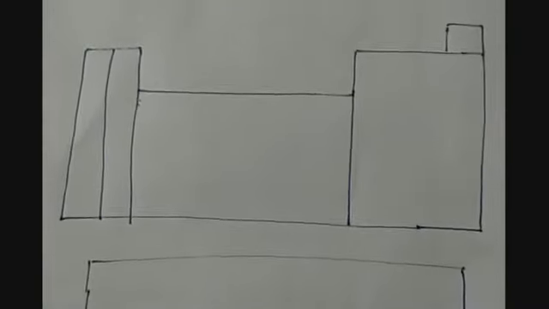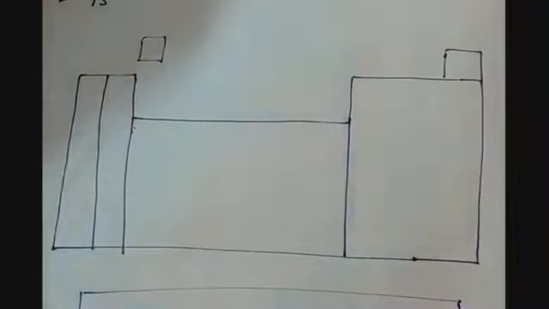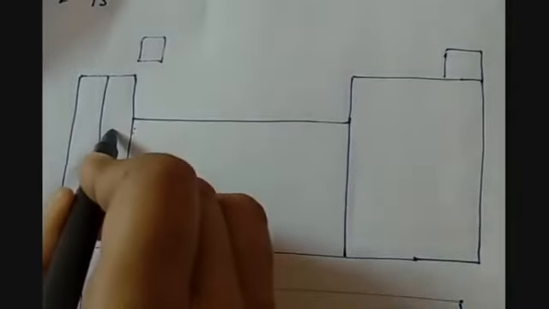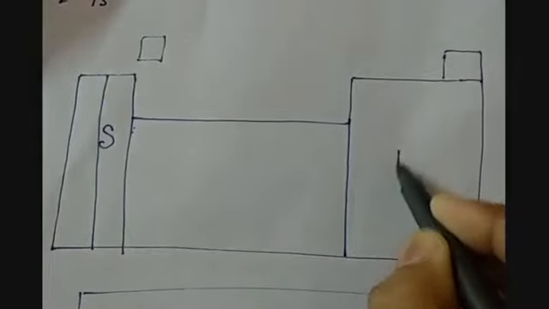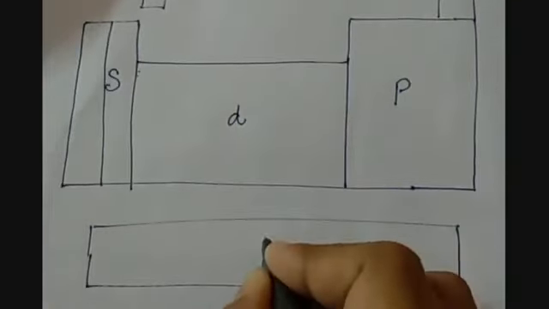This is all about your periodic table. So this is our s block, p block, d block and this is our f block.